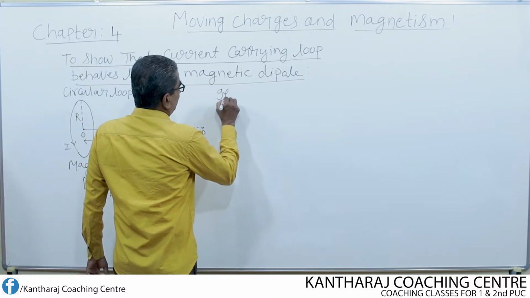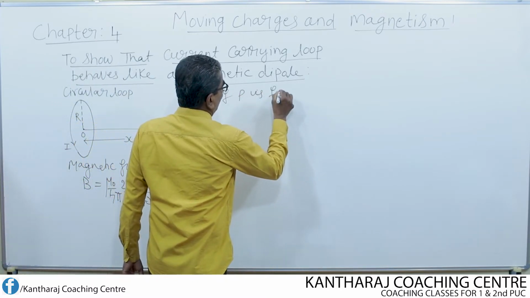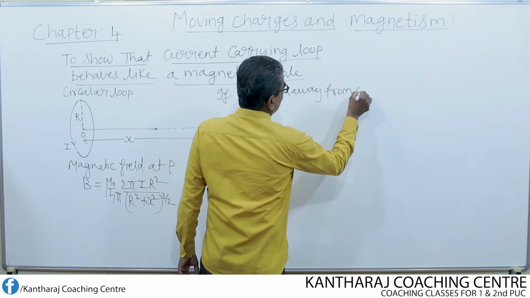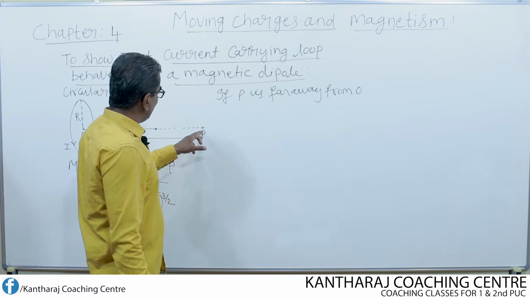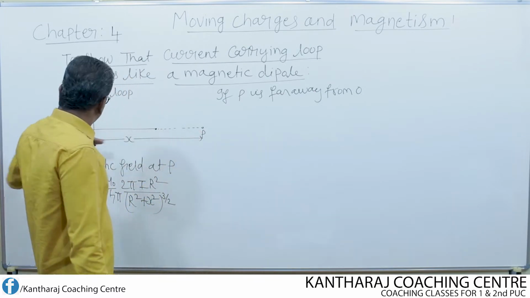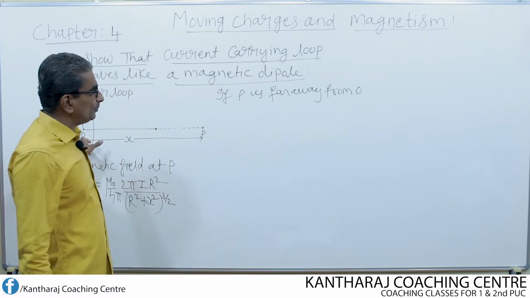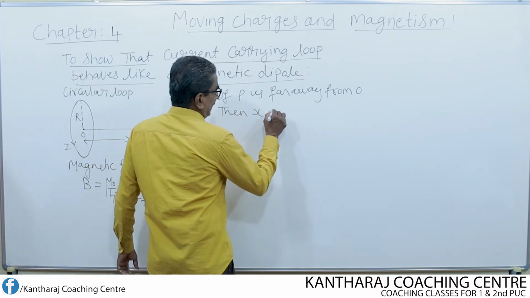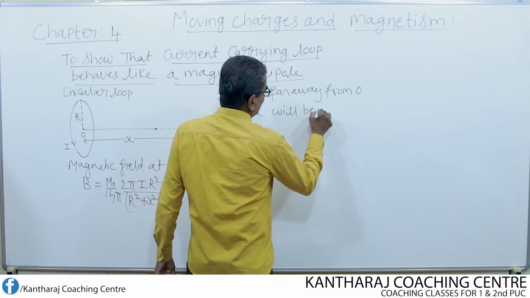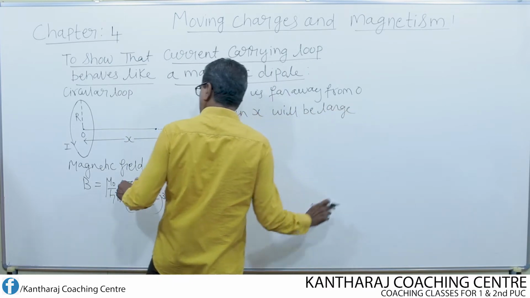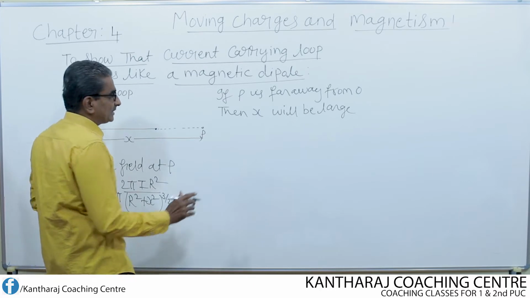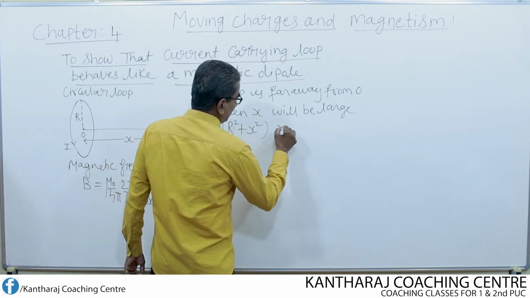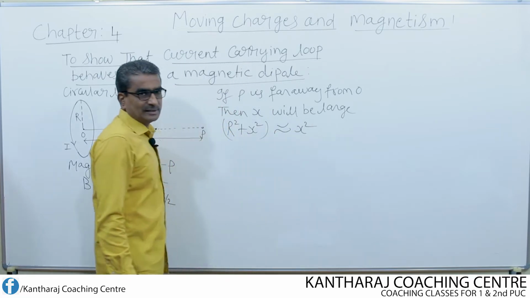If P is far away from O, that means the point at which the magnetic field is to be determined is far away from the center of the loop, then x becomes large. In such a case, I can write r square plus x square as approximately equal to x square.